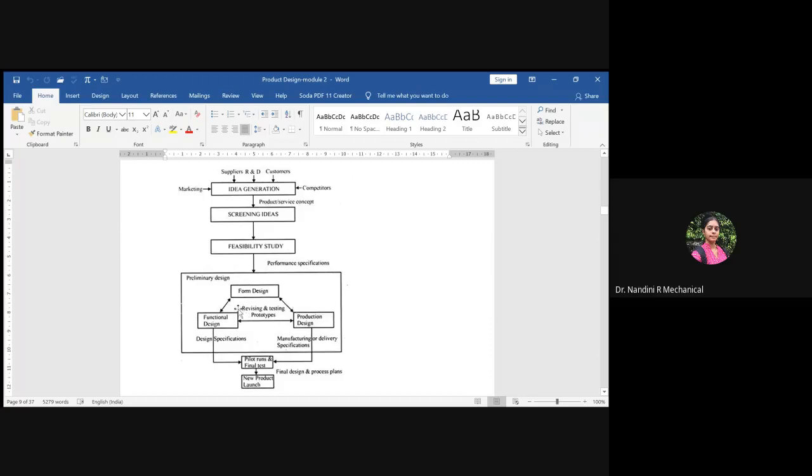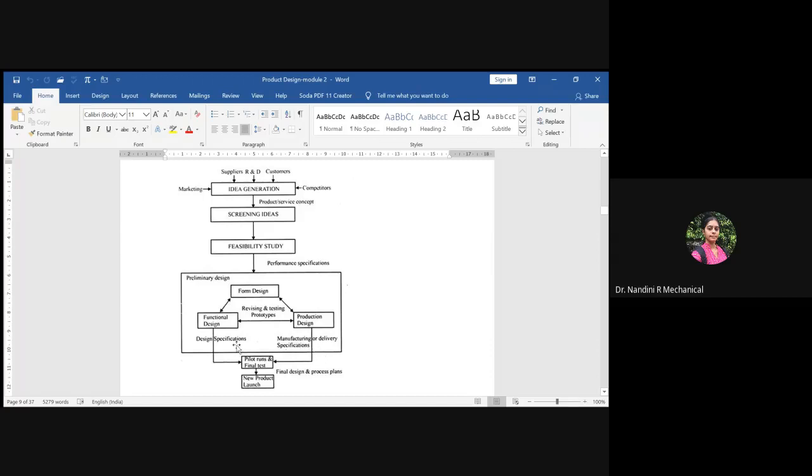So it includes an actual form design, a functional design part, and a production design part. All these three will be interrelated, and any revising will be done based on the testing what you are checking, either on simulation or on physical or virtual prototype. Based on the revisions and the prototype testing, the actual design specifications will be given and the products will be manufactured. When it is started with the manufacturing, the delivery specifications also will be enclosed.